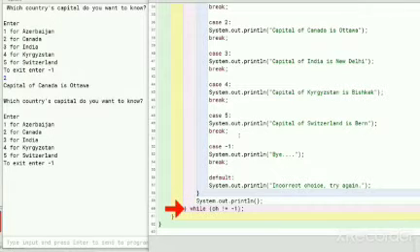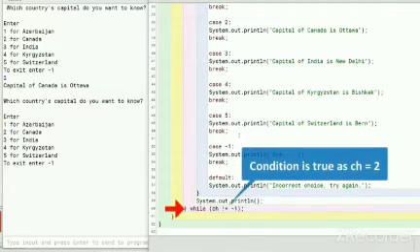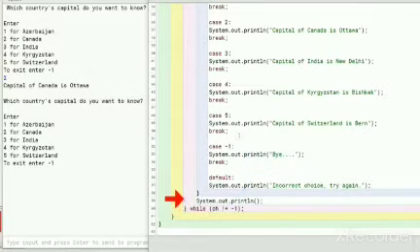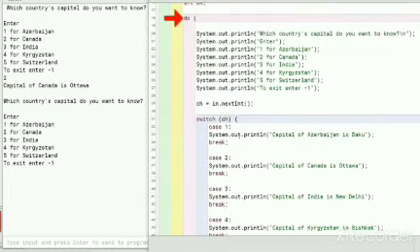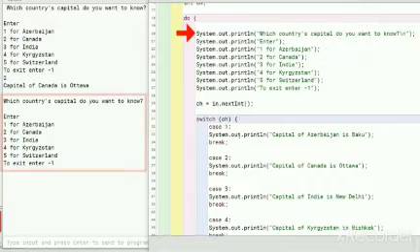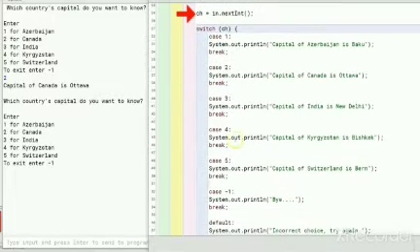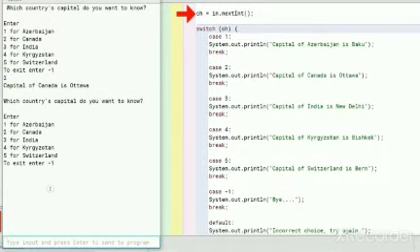Program control reaches the end of do-while loop body and now the condition check is performed for the first time. Ch is 2, so it is not equal to -1 and the condition evaluates to true. Program control goes back to the beginning of do-while loop and starts the next iteration. The menu is printed again to the console and program waits for user input. This time I will enter -1.